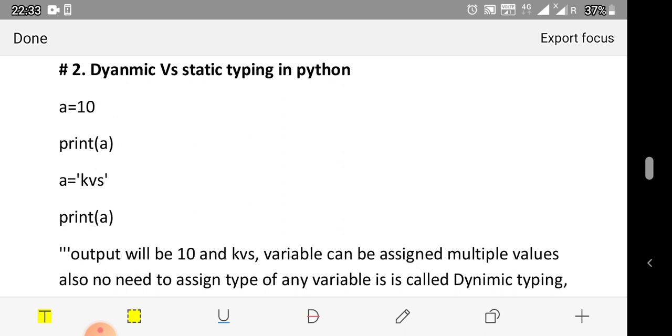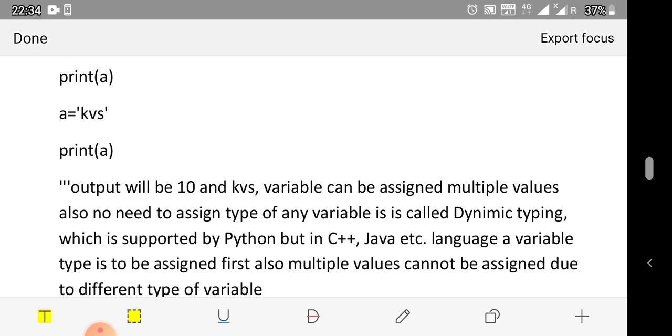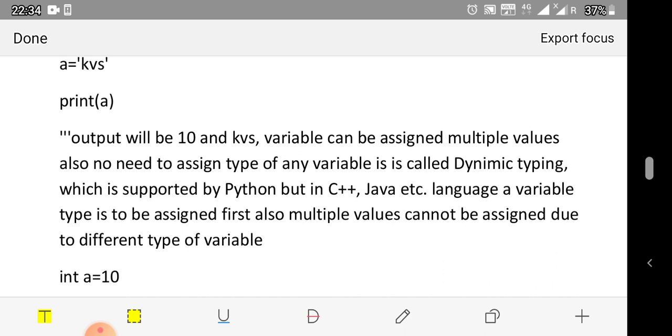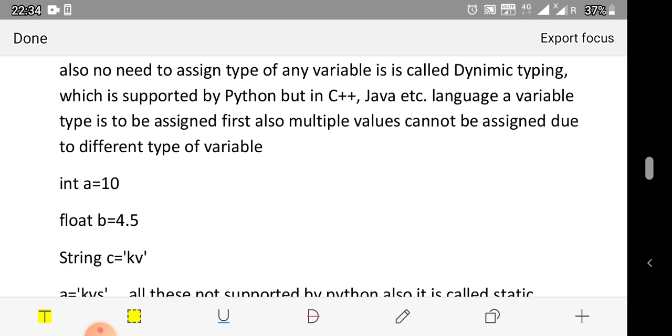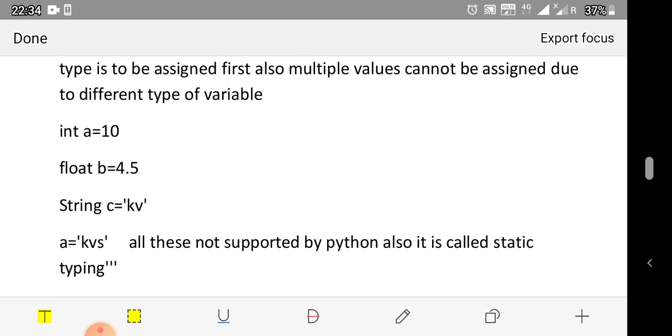In static typing, Python does not support static typing, but C++, Java, and other languages support static typing. Here we have mentioned A as integer data type, B as float, and C as string data type. Again we have assigned A the value kvs.